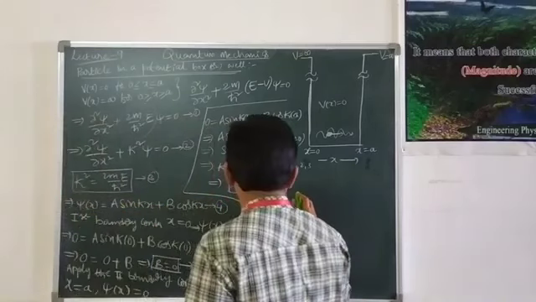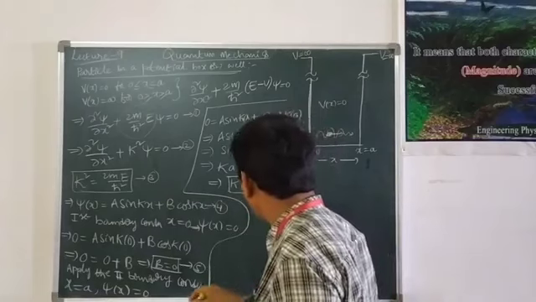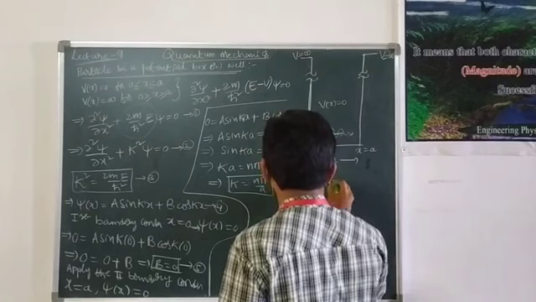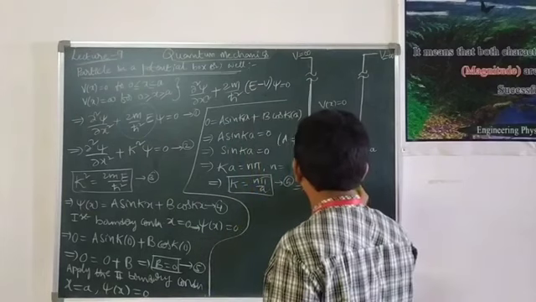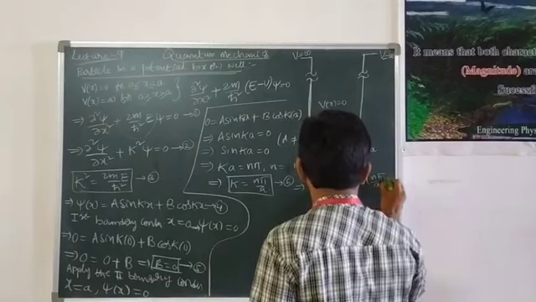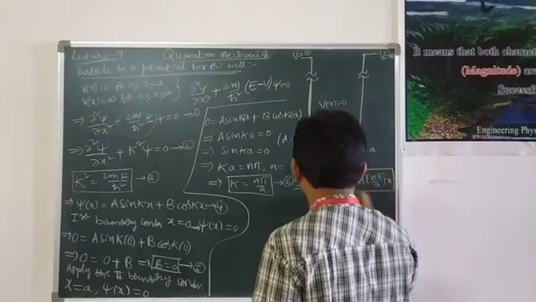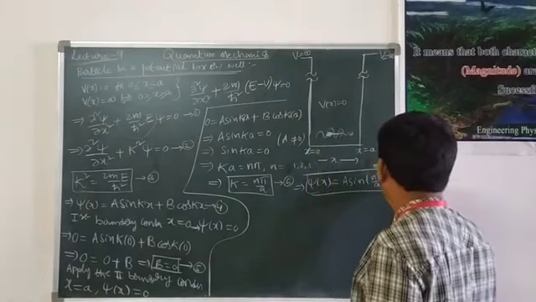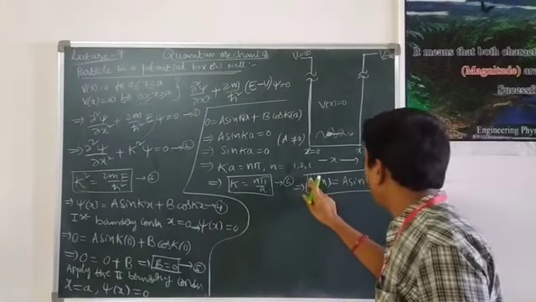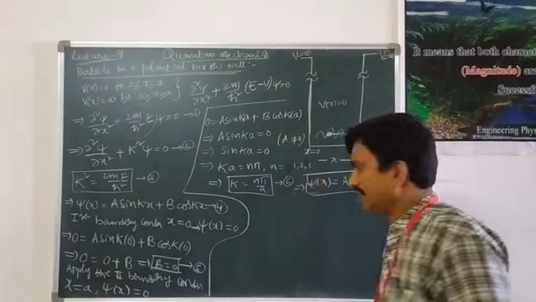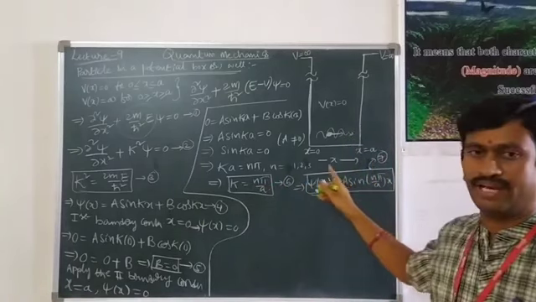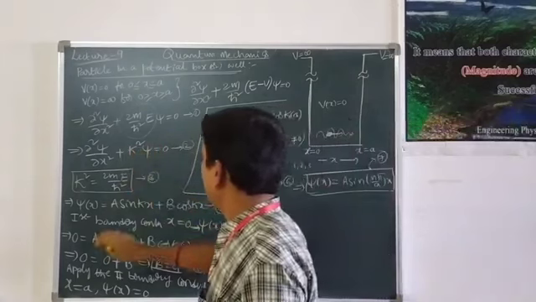Now equation 4 becomes, if we apply the values of 5 and 6 in equation 4, psi of x is equal to a sin n pi by a into x. Let it be named as equation number 7. We already obtained the value of b, the second arbitrary constant, and also we already obtained k. Now we are going to find the value of the first arbitrary constant a.